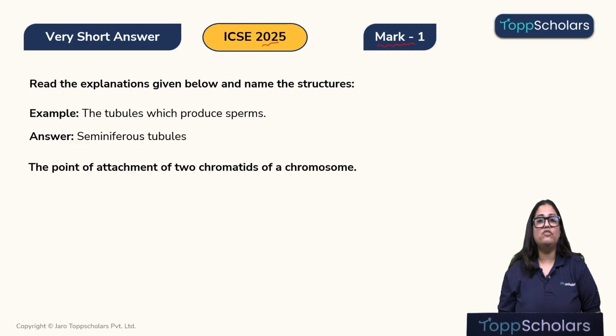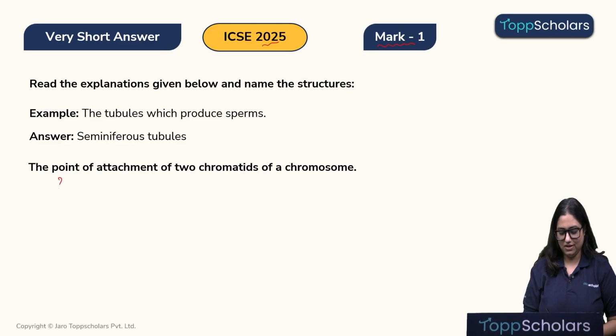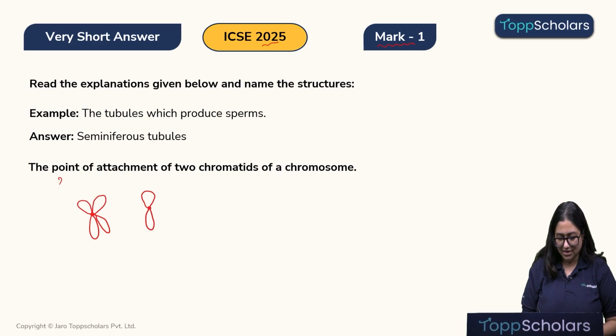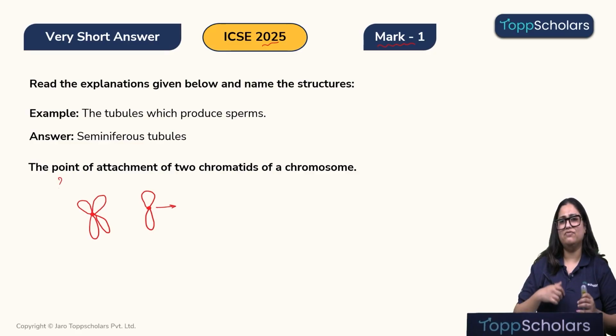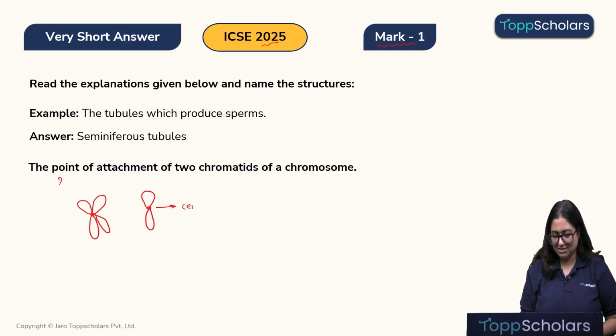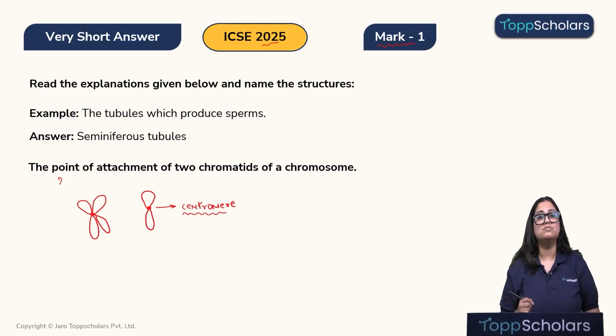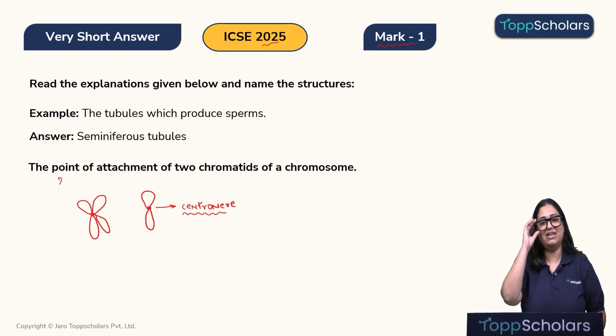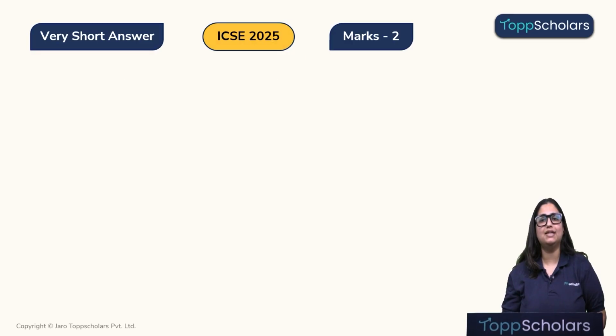The point of attachment of two chromatids of a chromosome is, so the question over here is, what is the point at which the two chromatids are attached? So we know that children, this is a duplicated chromosome, or we can take a very simple chromosome which has not yet duplicated. So the point where these two chromatids are attached. We have already solved this question which was asked in a different format, but the answer still remains the same, that is the centromere. Okay, centromere is a point where the two chromatids of the chromosome attach with each other. Are we clear? Okay, chalo, let's move to the next question.